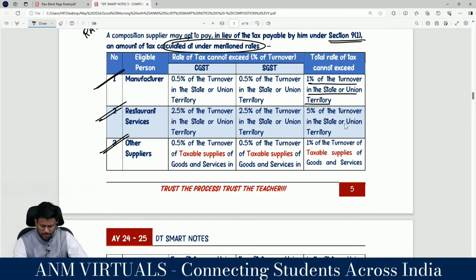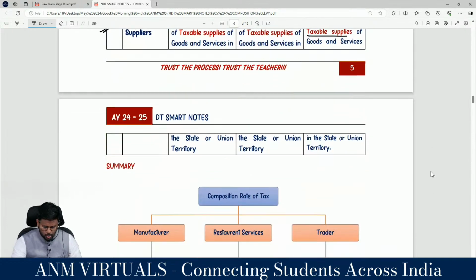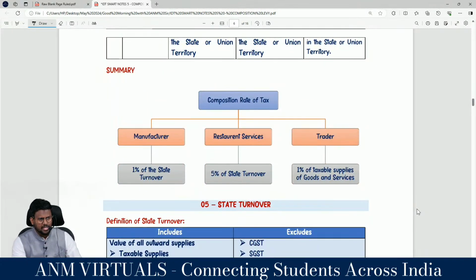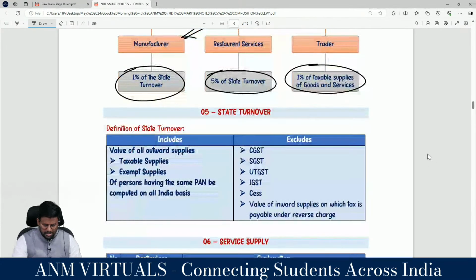If you are a restaurant service, 5% of the state turnover is the tax rate applicable, which can be bifurcated into 2.5% CGST and 2.5% SGST. And if you are another supplier, then 1% of the taxable supply of goods or services or both. This is not based on the state turnover, my dear lovable students. Are you really with me? So this is the summary as per section 10 subsection 1. Composition rate of tax is classified into 3 categories. Manufacturer means 1% of state turnover, restaurant service means 5% of state turnover, trader means 1% of taxable supply of goods and services. Are you really with me?